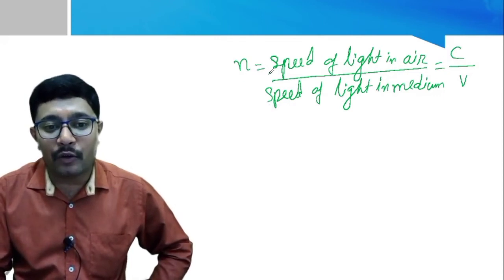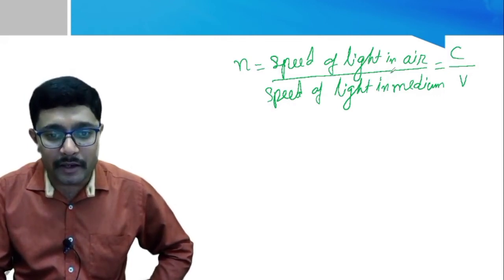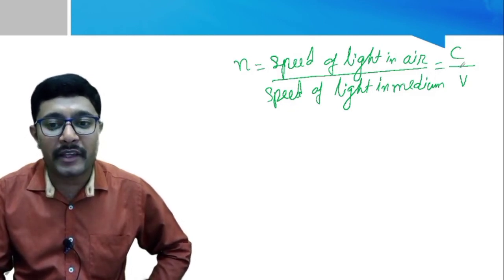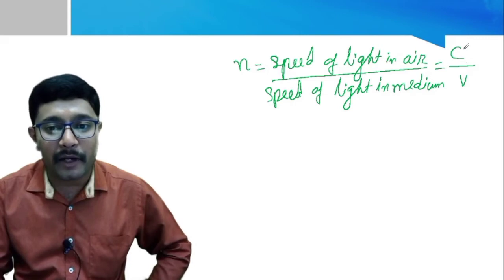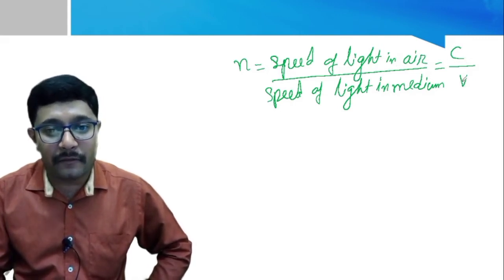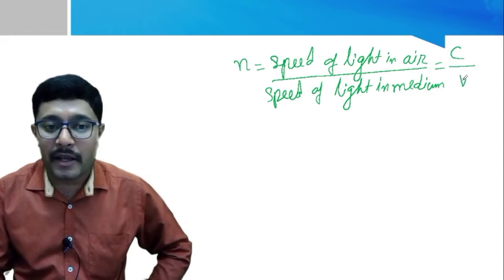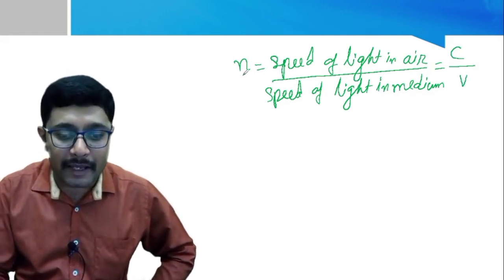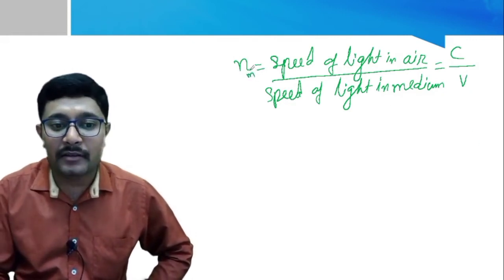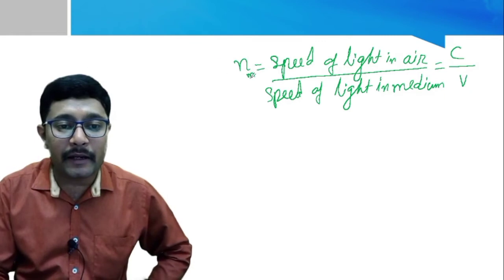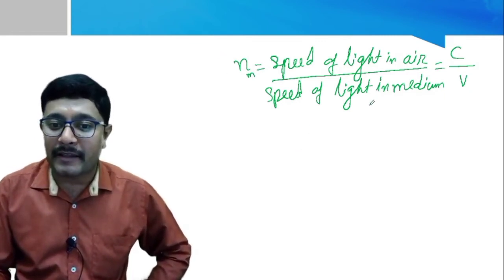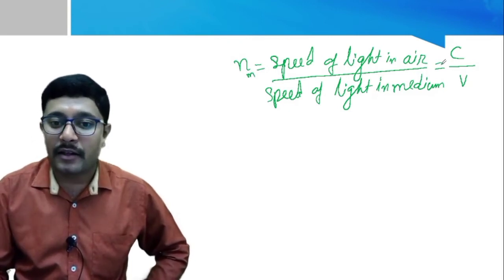So n equals speed of light in air by speed of light in any medium, equal to C by V. So keep it in mind, C means speed of light in air and V means speed of light in medium, and this n, here we mention it as n m, is the refractive index.